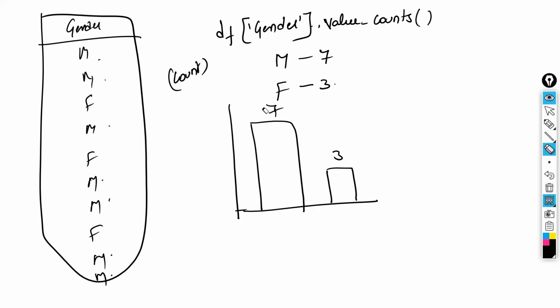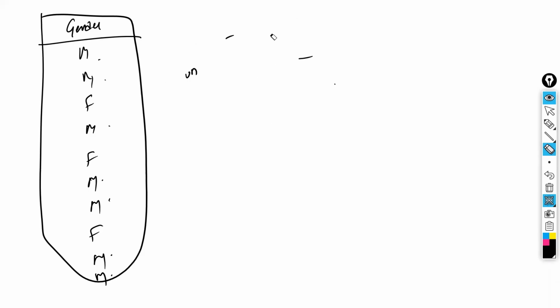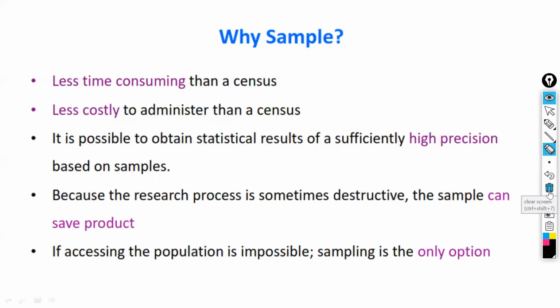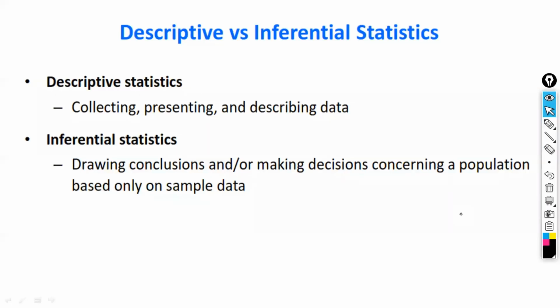Whatever we have here, the representations we are going to do are different for different types of data. For discrete data, we represent in a different way, for continuous variables in a different way, and for time series data in a different way. So statistics has two types: descriptive and inferential. Descriptive statistics means collecting, presenting and describing the data. Inferential statistics means estimating the population based on the sample data.